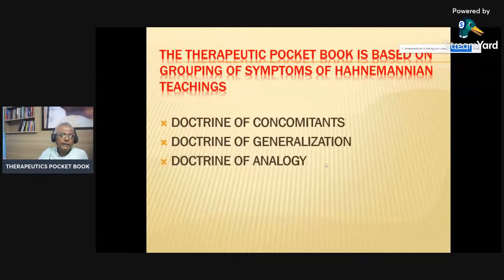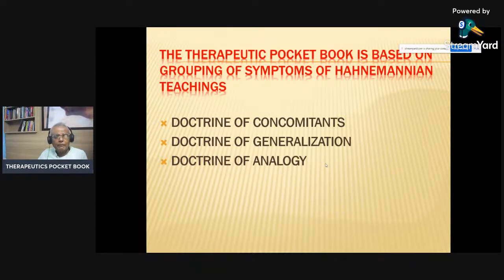At the vital plane, we all are one and every part is one. So concomitant reflects the characteristic value of the symptom. Then generalizations: whatever is there in one part can be observed at the other part of the body also. So this is generalization, and instead of taking too many symptoms, it will be wise to use only one which covers all.